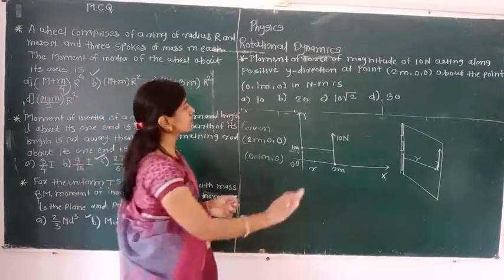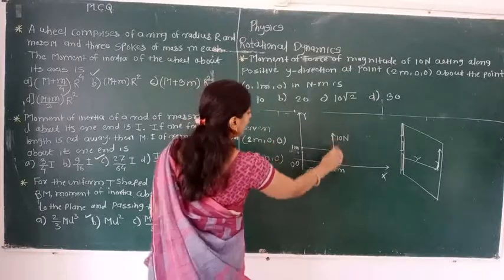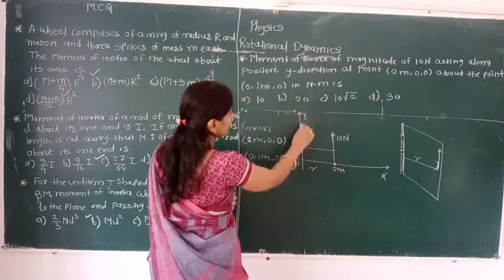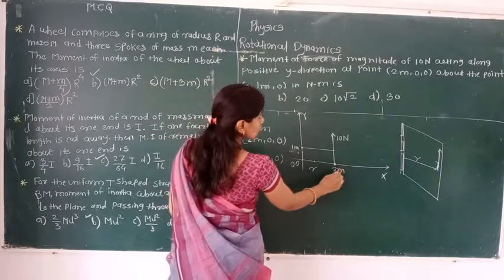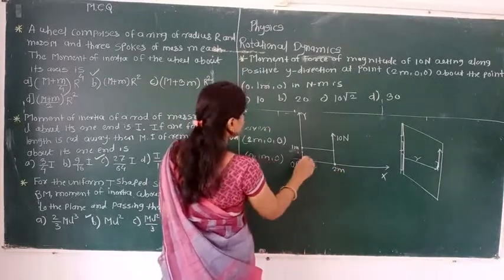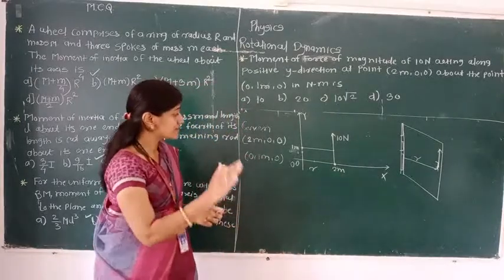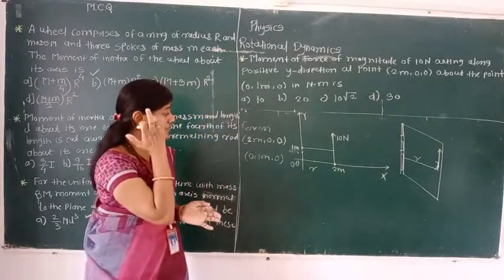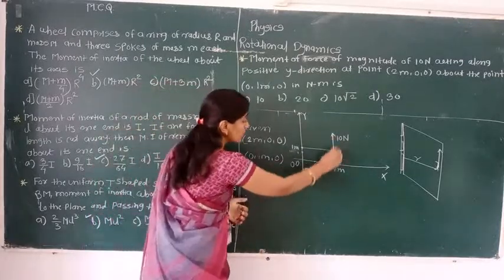Only simple thing is there. See there, the moment of force of a magnitude of 10 Newton acting along a positive y direction at a point 2 meter, 0, 0 about the point 0, 1 meter, 0 in Newton meter. That means a simple construction is there. In that, just we are reading, we become confused, but nothing is there. Here the force is present there.